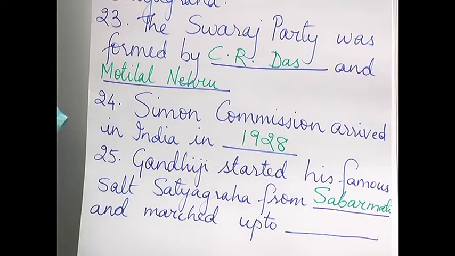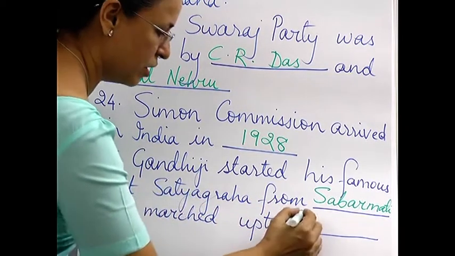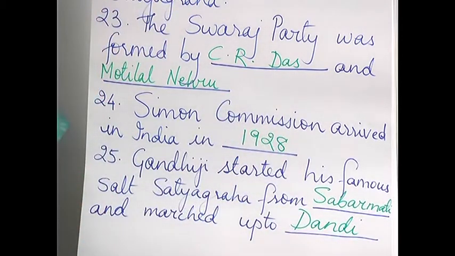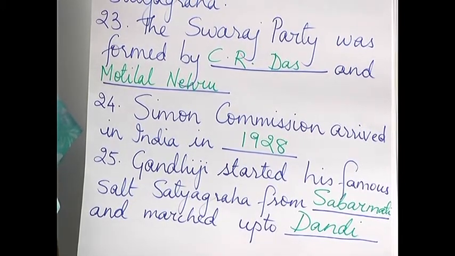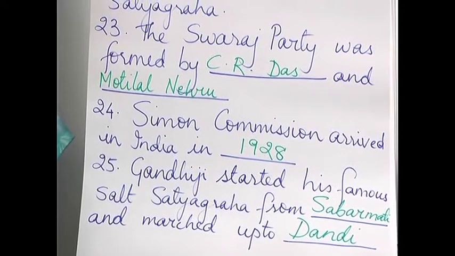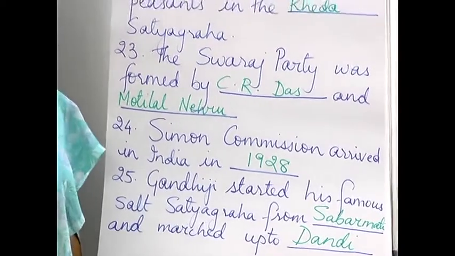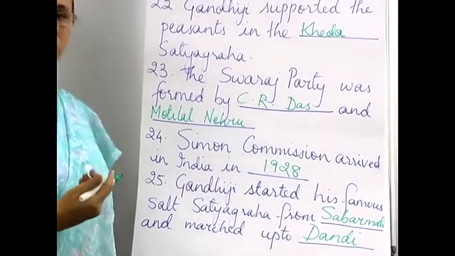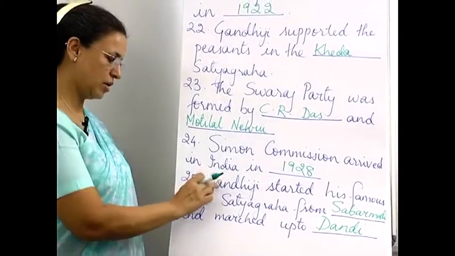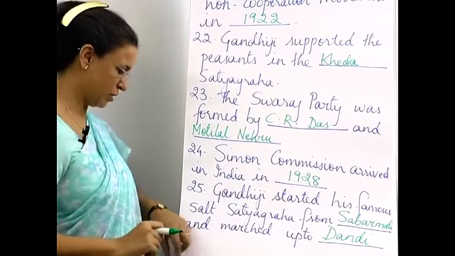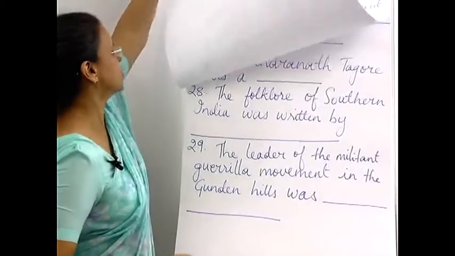Who was that? Gandhiji. He started from Sabarmati and till where did he march? Right up to Dandi. What was the Dandi march known as? So you can also say it was known as the Salt Satyagraha. From where did the Dandi march start? It started from Sabarmati. Who led the Salt Act or broke the Salt Act and started his Dandi march? Then the answer will be Gandhiji. So I can twist and turn the question and ask it in different ways. Let's continue.